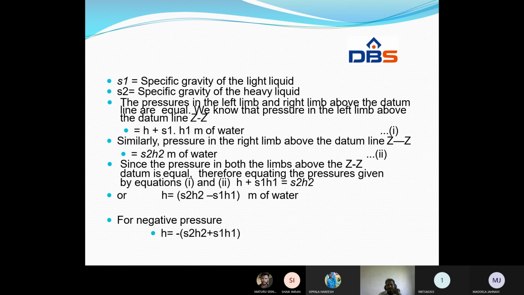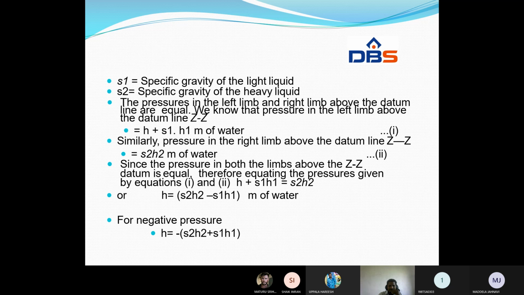The pressure in the left limb and the right limb above the datum line is equal, because from Pascal's law, the intensity of pressure is the same. We know that the pressure in the left limb above the datum line is H plus S1 H1. Similarly, the pressure in the right limb above the datum is equal to S2 H2.